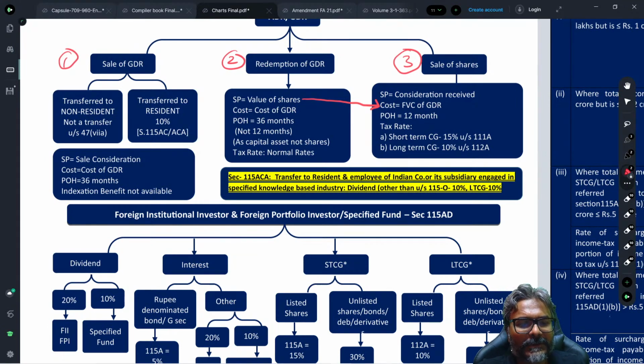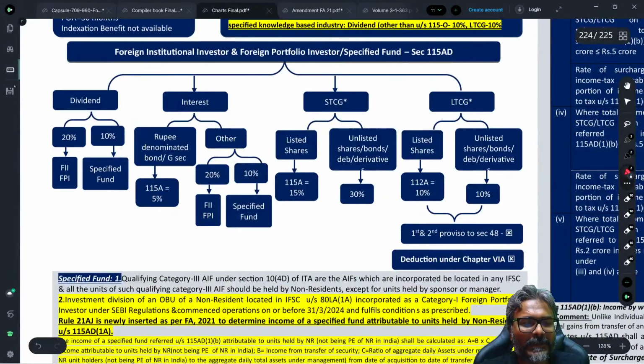Now with this, students, we are done with this particular part. Now let's come to the last one, students. The last one, which is the FII taxation. The FII taxation, students.